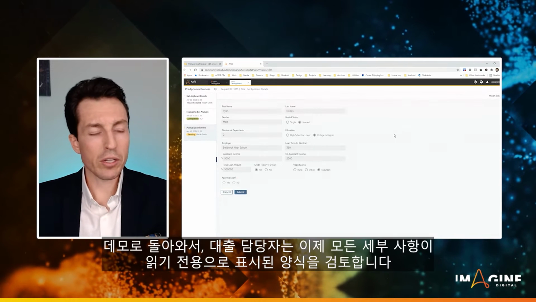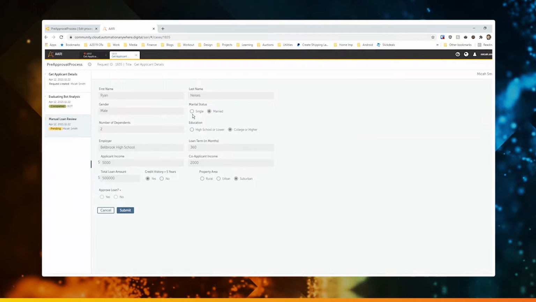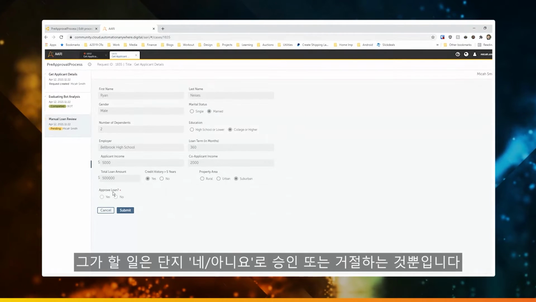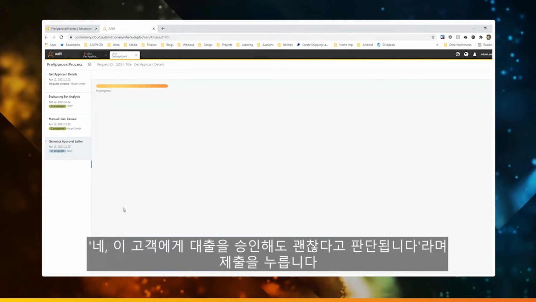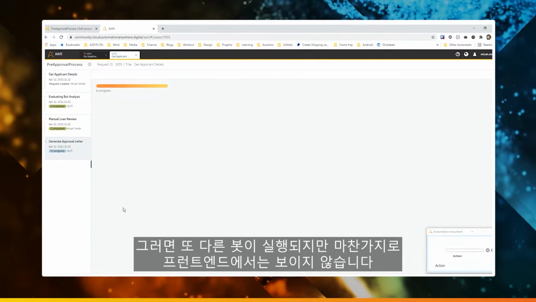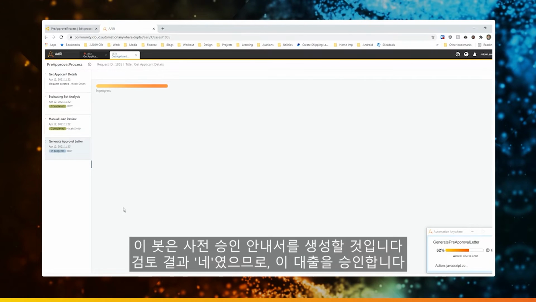Okay, so regardless, the loan officer now sees this form. All of the details are read-only. His or her role is really only to say, yes, I approve, or no, I don't. I'm going to say yes here. We'll hit submit. Say, yeah, I think the person is good for that money. What we're going to see is that another bot runs. And again, this would be invisible to what's happening on the front end, but that bot will run.